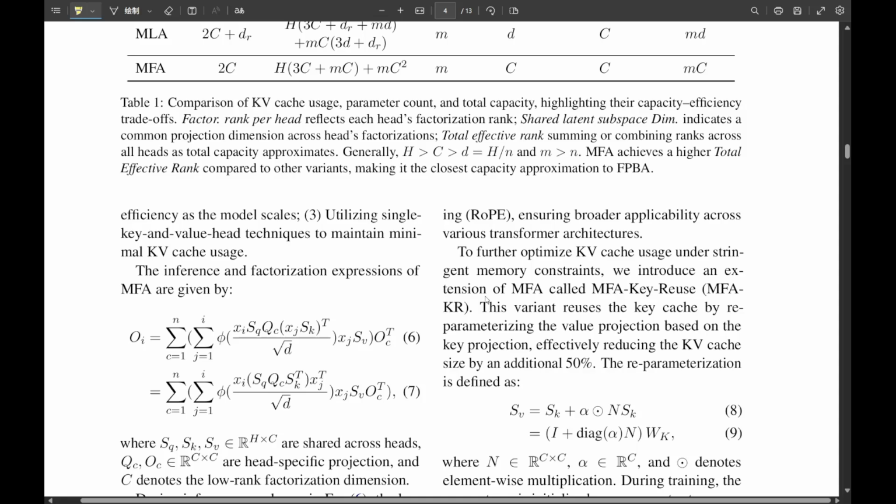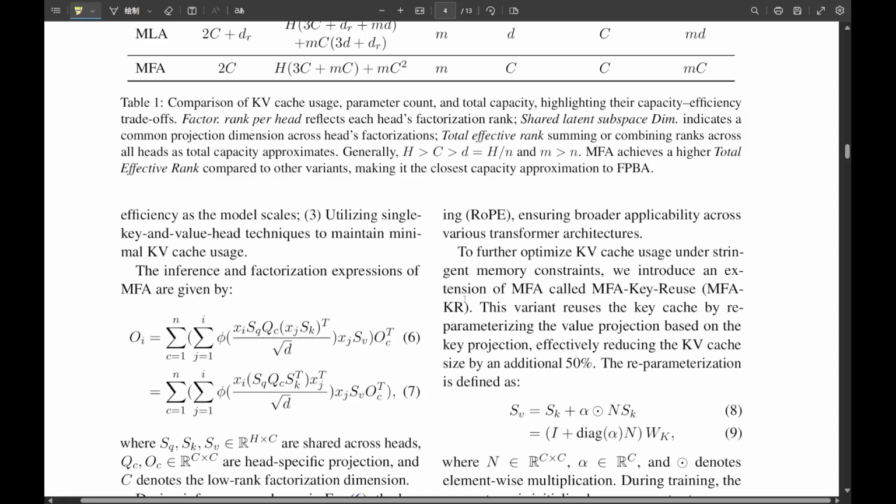How do we then quantify this trade-off between that ideal power and the efficiency we need? Excellent question. And that's where two key metrics come into play. Total effective rank, or TER, and shared latent subspace dimension, SLSD. TER and SLSD. Okay. TER, total effective rank, is basically the product of the number of attention heads you have and how much unique detail each individual head can process, its factorization rank.